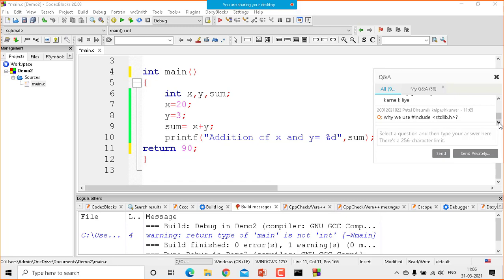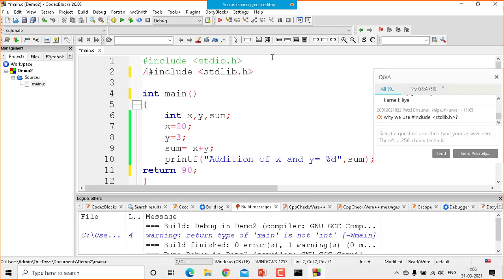I said that including the standard library header is actually not required. It is an unnecessary statement. I can remove it. It is provided as standard by Code::Blocks. I can put a comment there and still build and run that program. It's not required right now, but since it's given there, you use it. We will teach that later. For example, when we are using some mathematical function, we will include math.h because it is required. Suppose we are using a function called sqrt to find a square root; we will use that.